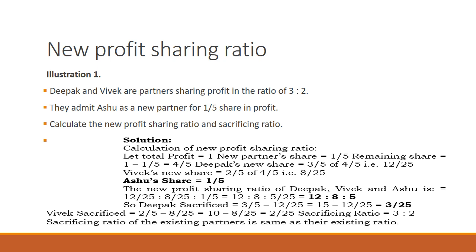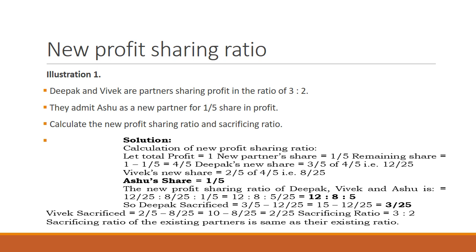So, for instance, if you have DPAC and VIVEC partners sharing profit in the ratio of 3 to 2, that means DPAC has 3/5 and VIVEC has 2/5. So if they admit ASHU as a new partner for a 1/5 share in the profit, you may be required to calculate a new profit sharing ratio and the sacrificing ratio.